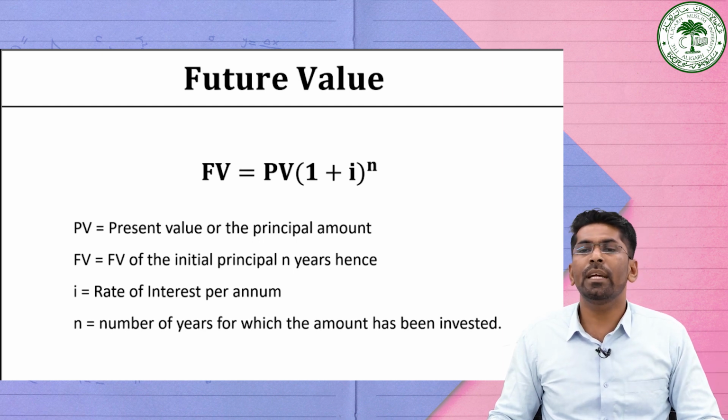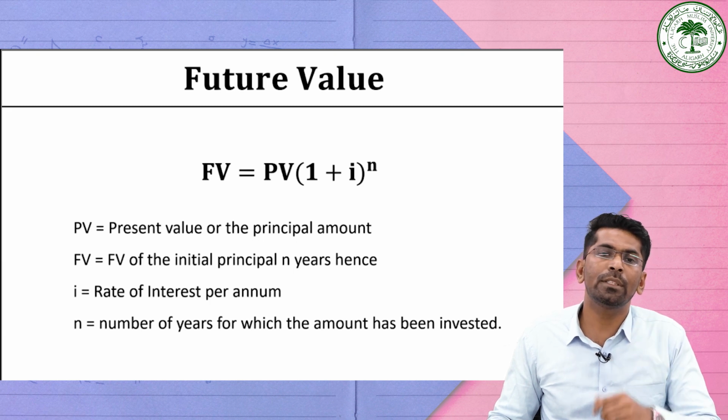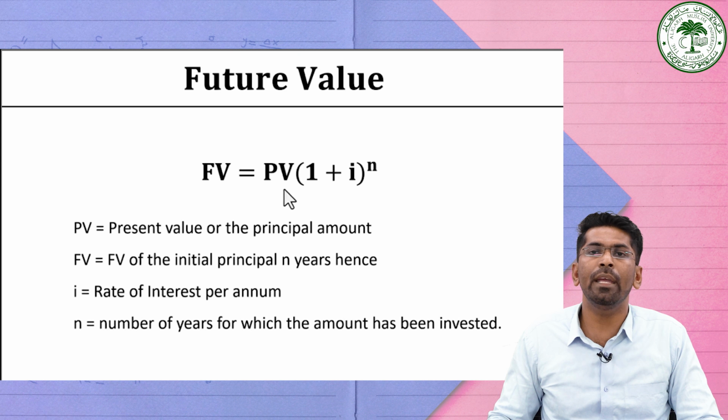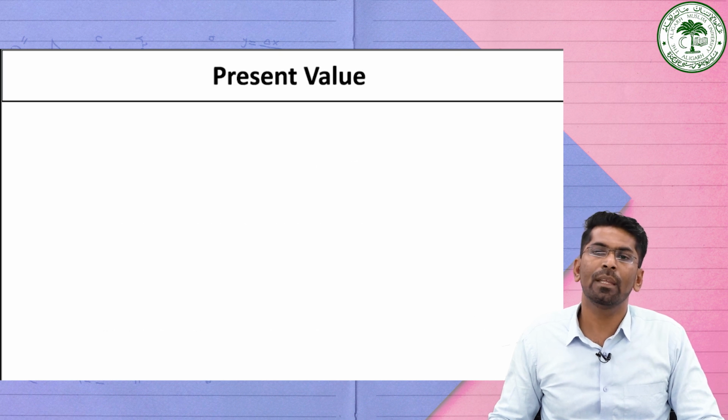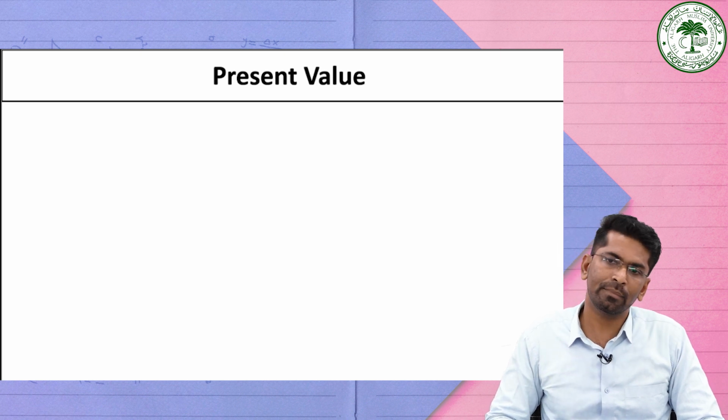So in order to understand the concept of future value, you must also understand the concept of present value, because we have already included the present value in the given formula. So let's see what the present value actually means. See, the concept of present value is just the opposite of the concept of future value.